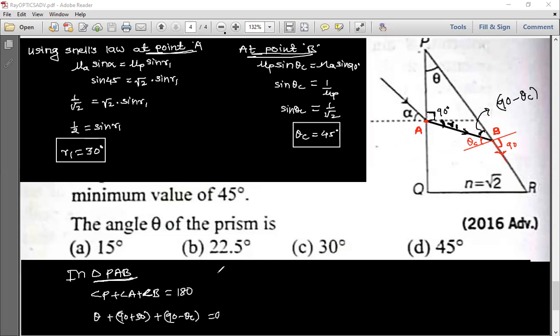You can do this easily. This is a simple problem from here onward. Just add the triangle angles and you will get the answer. Can you do it?